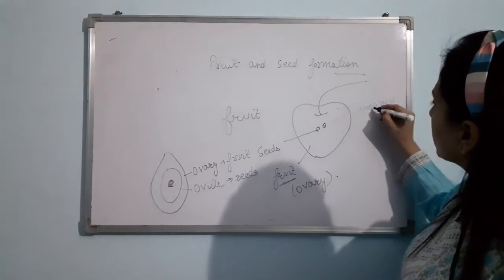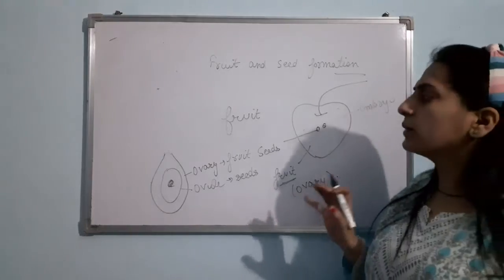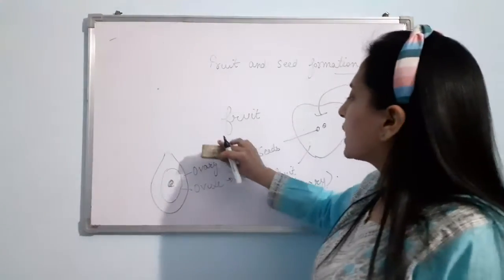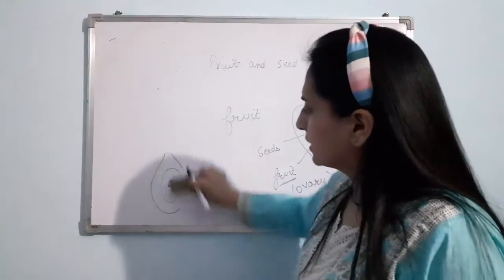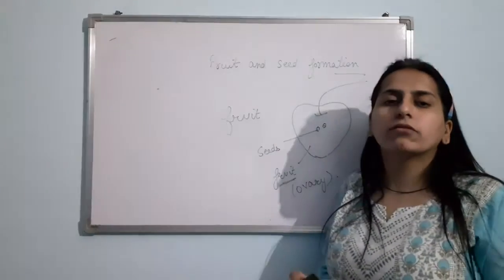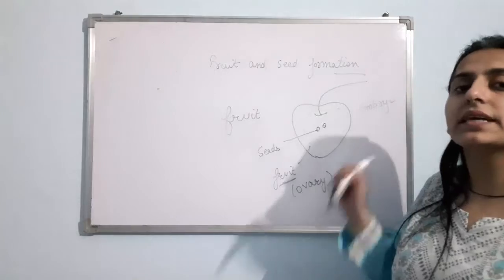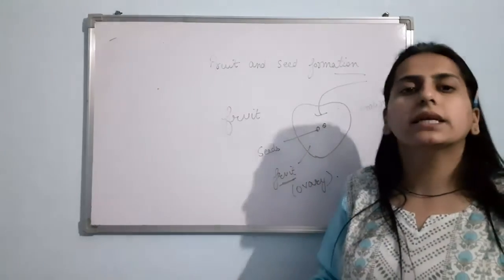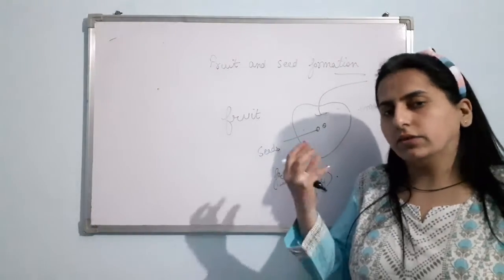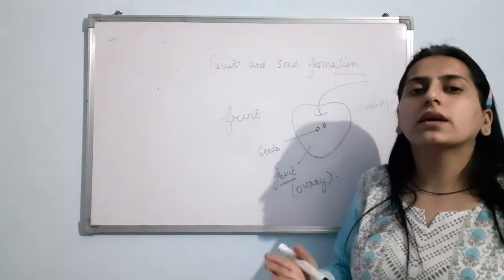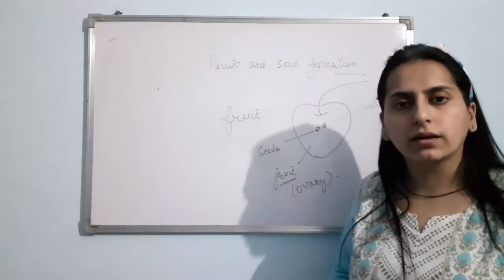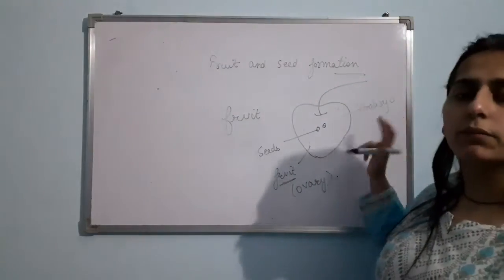So the fruit that you eat is nothing but the ovary. Inside the fruit we get seeds. The seeds are formed from the ovule. And inside the seeds, embryo is present. That's why whenever you plant the seed in the soil and give water, you can see a new plant start growing, because the seed is having embryo.